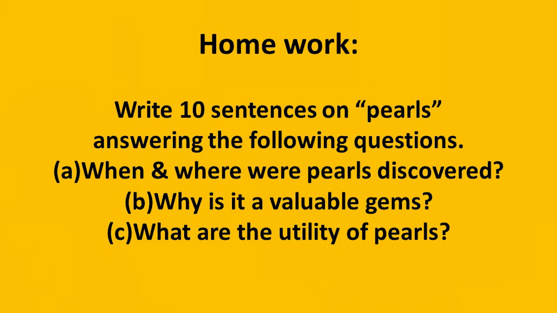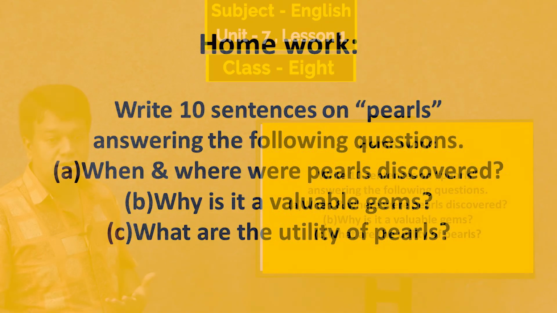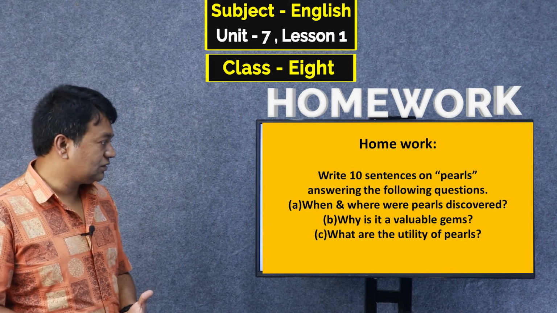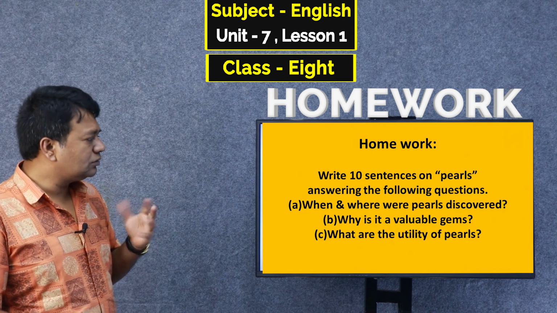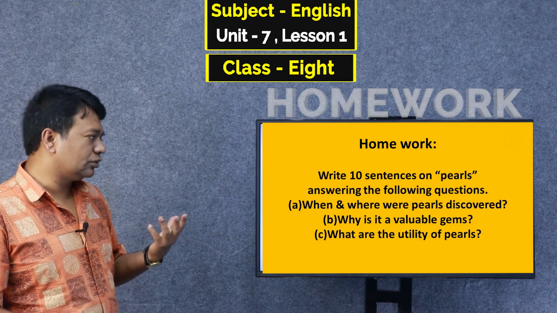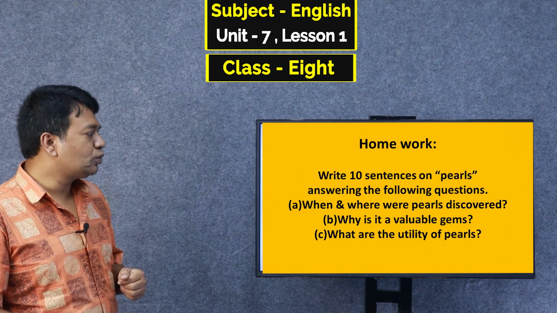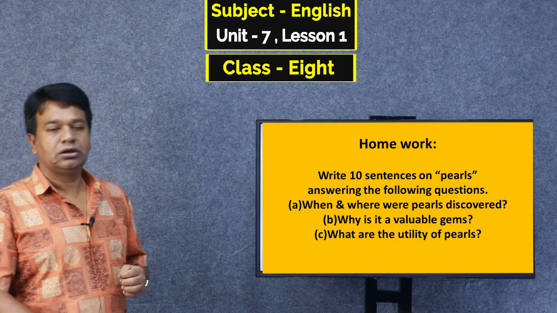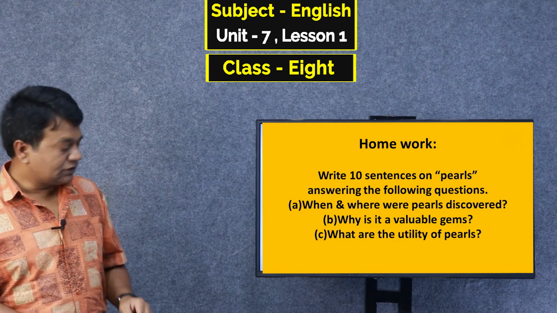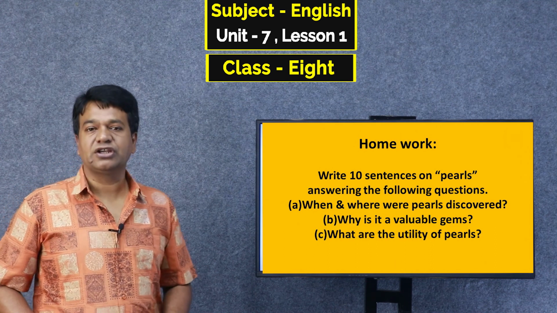What are the utilities of pearls? Utility means what is the usefulness, or why we use these things, where they are used. You can write it from your own or from the text. Where do you get pearls? So you can take it from the text, or you can write it from your own.